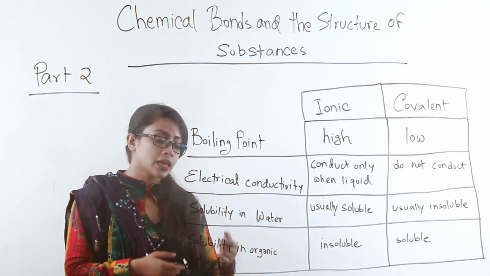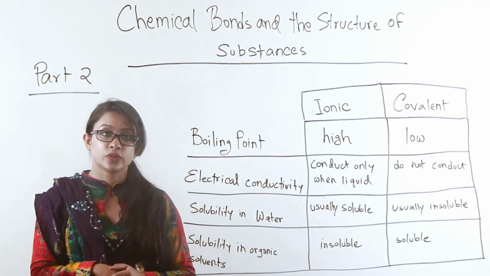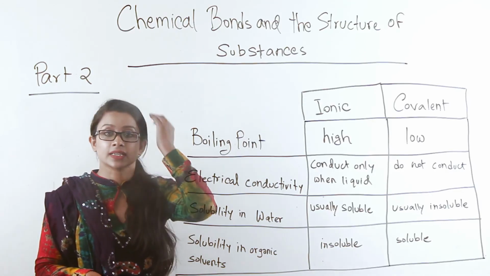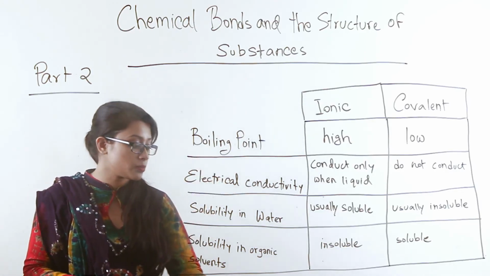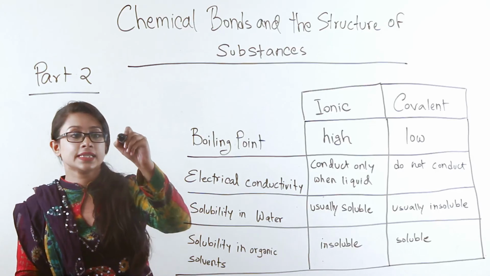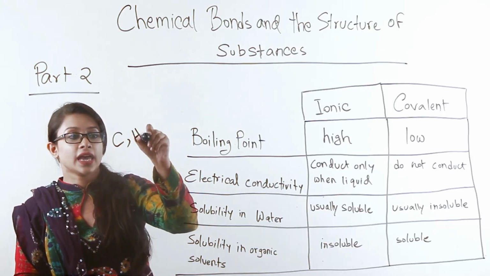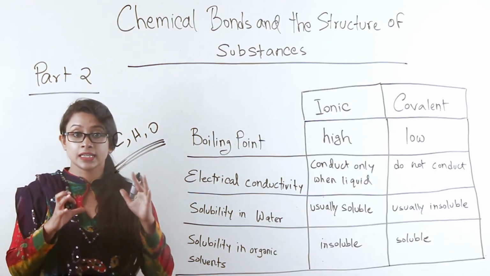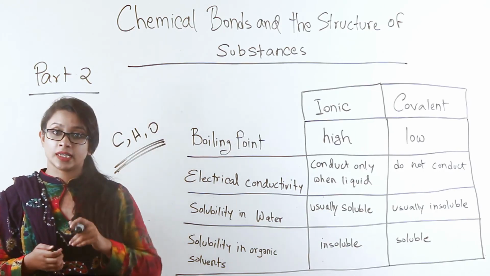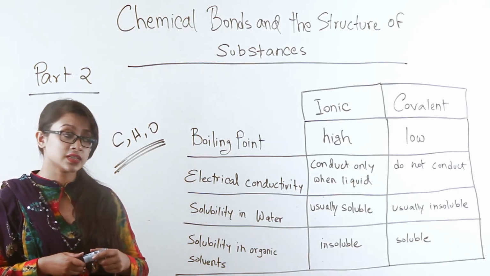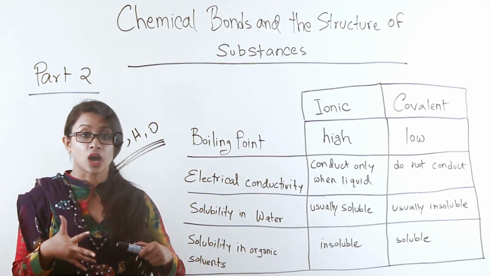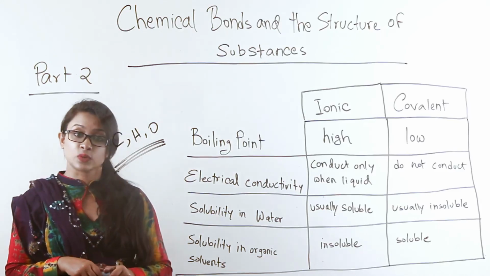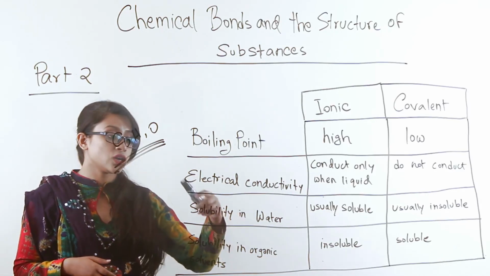Which is why in case of organic solvents, for example, paraffin, alcohol, etc., these are solvents that are made up of C, H, and O. These are known as organic solvents, any liquid made up of these three elements. In case of organic solvents, ionic substances are insoluble, but covalent substances tend to be soluble because they cannot dissolve in water.